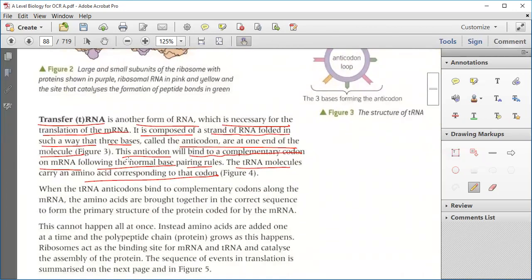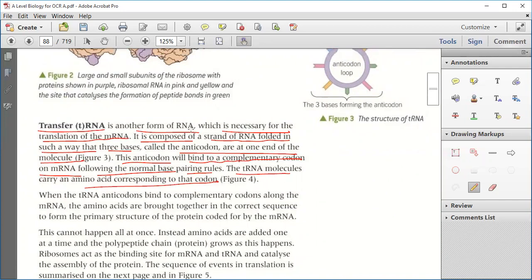Okay, I'm again repeating. This anticodon will bind to a complementary codon on mRNA. So these bases pair up with the mRNA following the base pairing rule. Now, the tRNA molecule carries the amino acid corresponding to that codon. Clear? Okay.